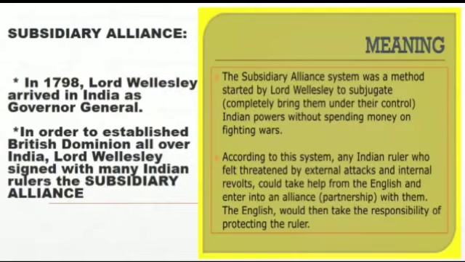Also, according to this alliance, the Indian ruler would not sign any other agreement with any other party, or even fight a war with any other party, unless they had talked to and collaborated with the East India Company, the Britishers. So the Indian rulers who accepted the Subsidiary Alliances had Britishers residing in their state, and slowly those rulers who signed this alliance started losing their freedom.